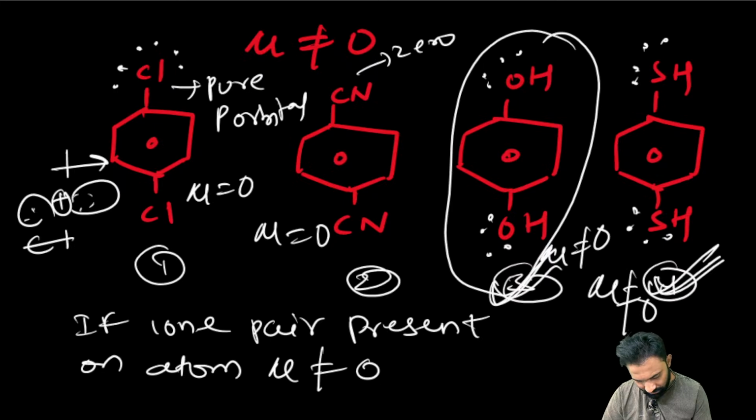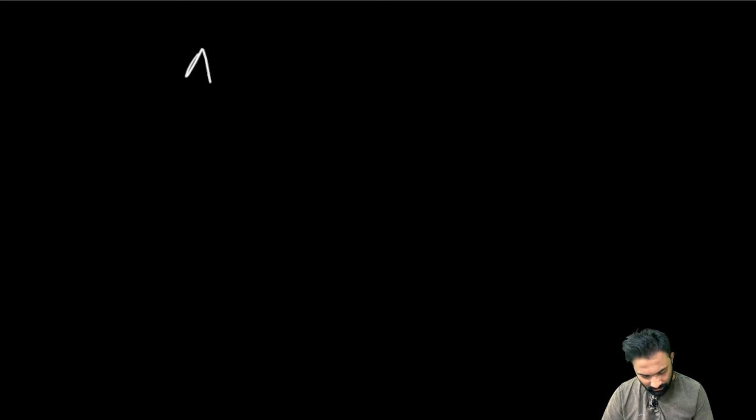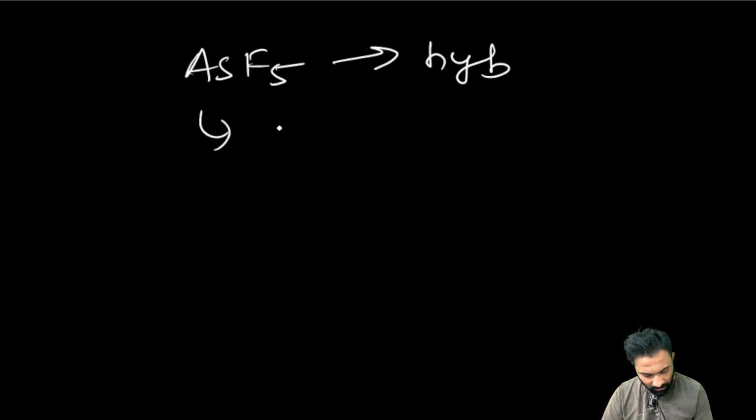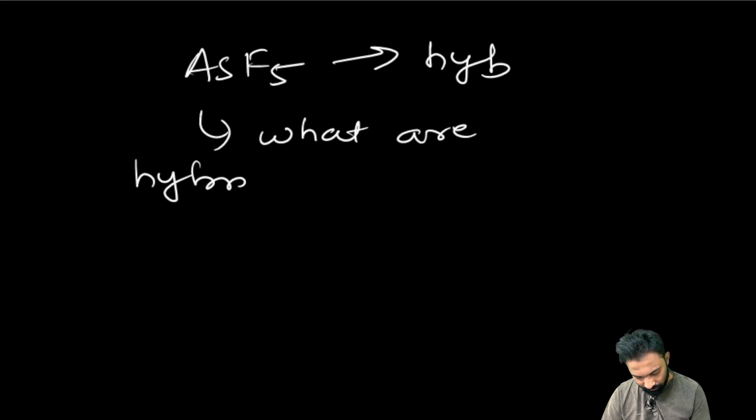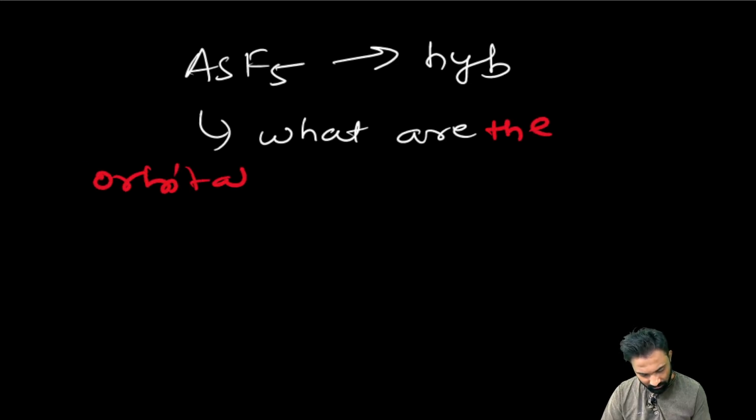One question I want to ask you: suppose AsF5 is given. Now, what is the hybridization? What are the hybridized orbitals involved?